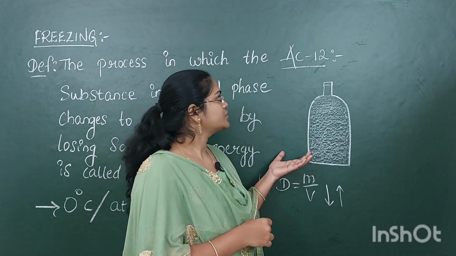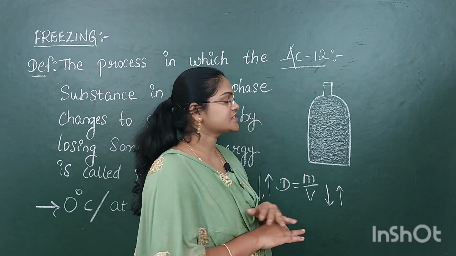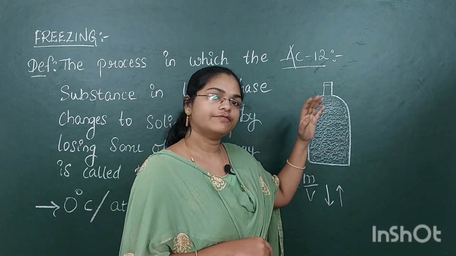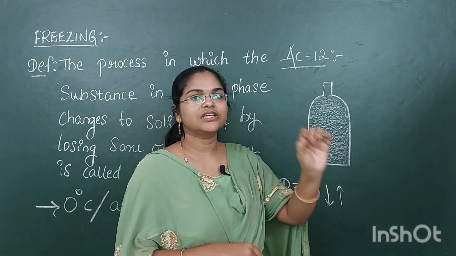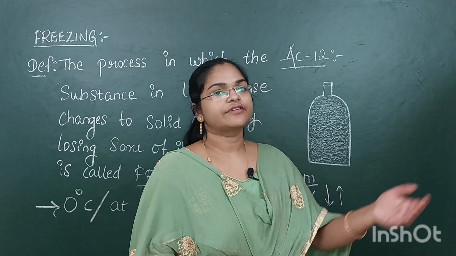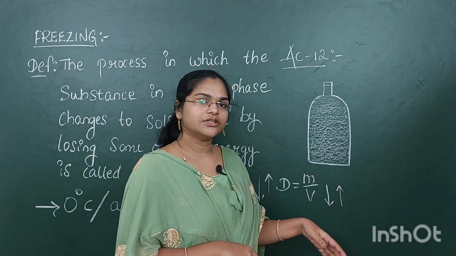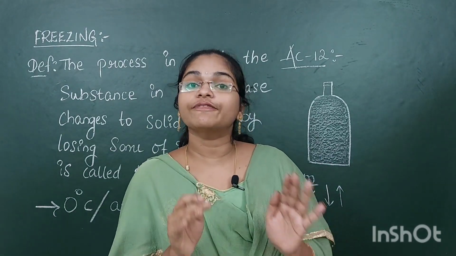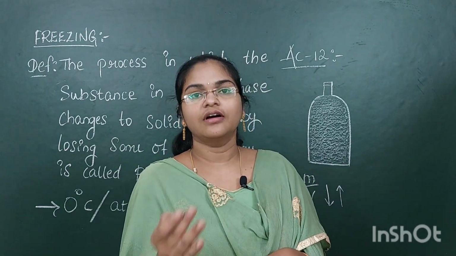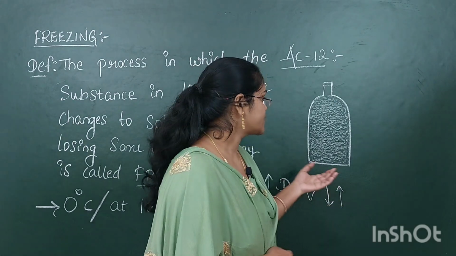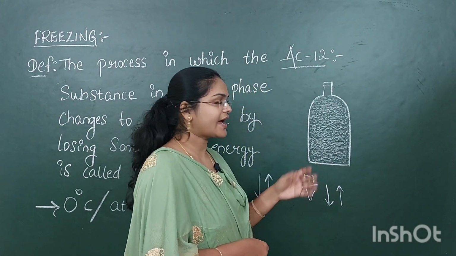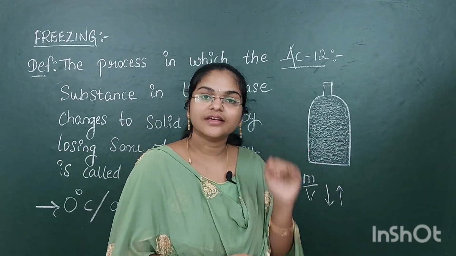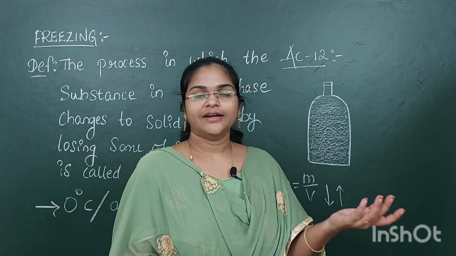Okay, yes. So this is all about this 12th activity. It is nothing but we have taken a glass water bottle, we have filled it full of water, after that we have kept it in the deep freezer. After 4 or 5 hours we have taken it out. When we see that bottle, it is broken. Why is it broken? Because the volume of the ice is greater than the volume of the liquid. So when it has more volume, it has less density. If it has less volume, it is going to have more density.